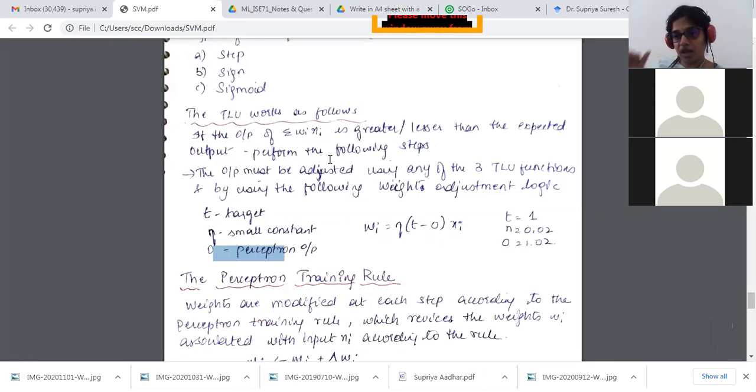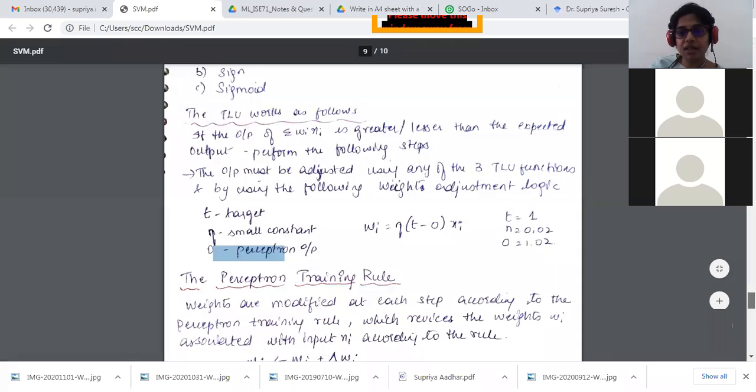It actually depends on your output. If something is going wrong with the output, you have to adjust its weights, and the weights are adjusted using this mechanism. Do you have any doubts here?